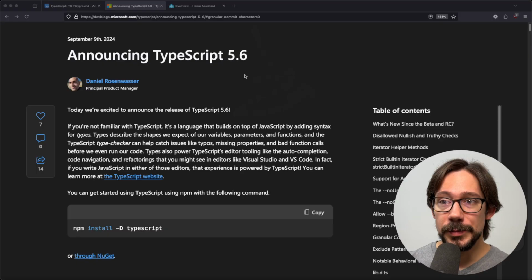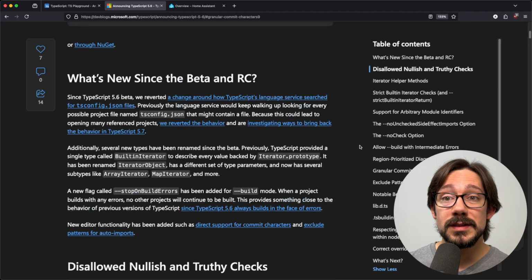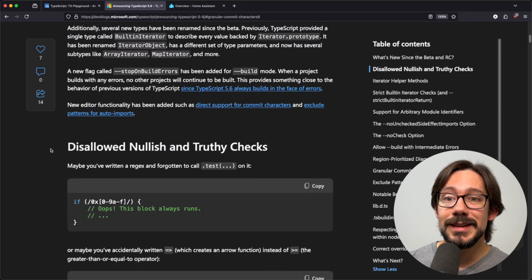TypeScript 5.6 was released just the other day, so I wanted to make a quick video and talk about some of the cool stuff that we're getting in 5.6. This is the blog post that we're looking at here announcing TypeScript 5.6. One of the most interesting things to me around just TypeScript mechanics is this disallowed nullish and truthy checks.